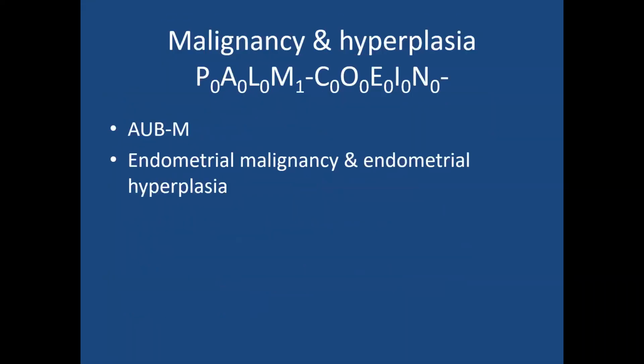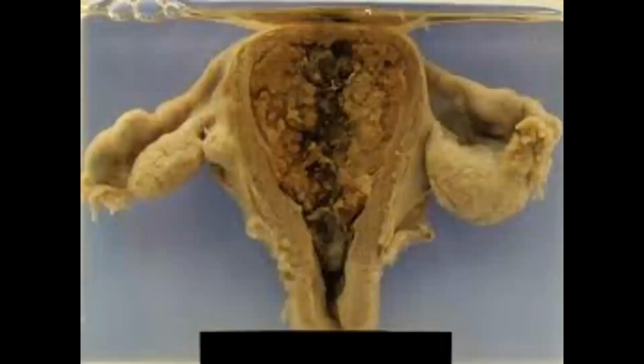So coming to M, you can write AUBM or you put 1 under the M. This is for endometrial malignancy and endometrial hyperplasia. What is the cause for this endometrial malignancy or endometrial hyperplasia? It is hyperestrogenism, because under the influence of estrogen, there will be hyperplasia, and with neoplastic changes, it will turn into endometrial carcinoma.